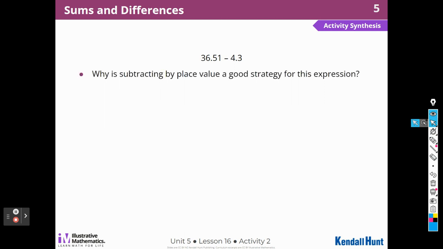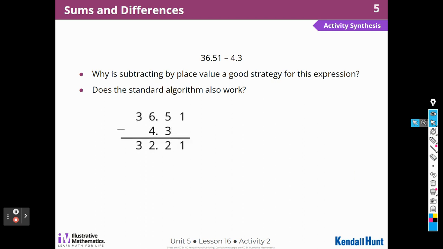Why is subtracting by place value a good strategy for this expression? I can take 4 from 6 and 3 tenths from 5 tenths, and that gives me 32 and 21 hundredths. Does the standard algorithm work as well? Absolutely. There we are. We had no borrowing to do, so that one was pretty easy.